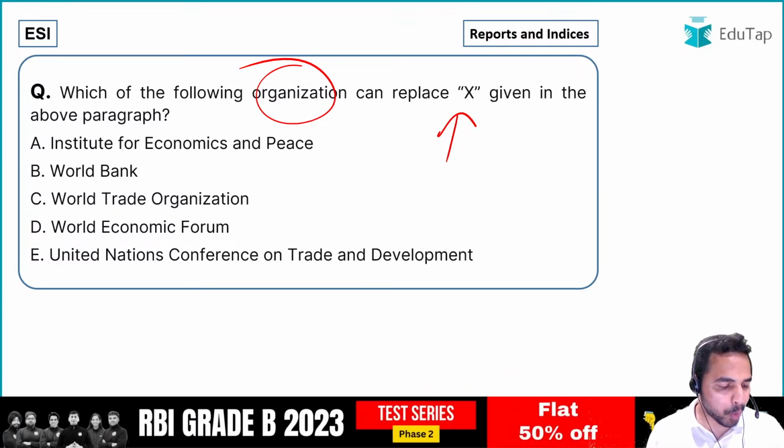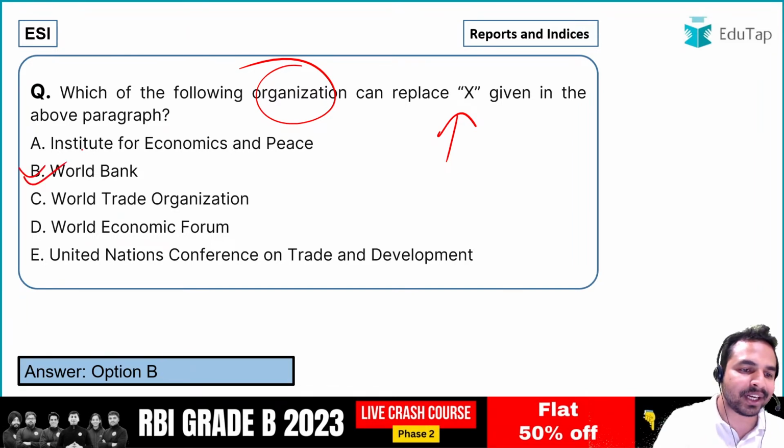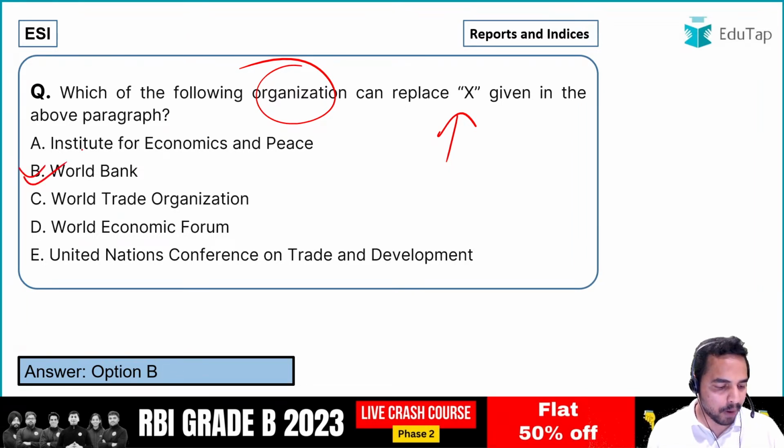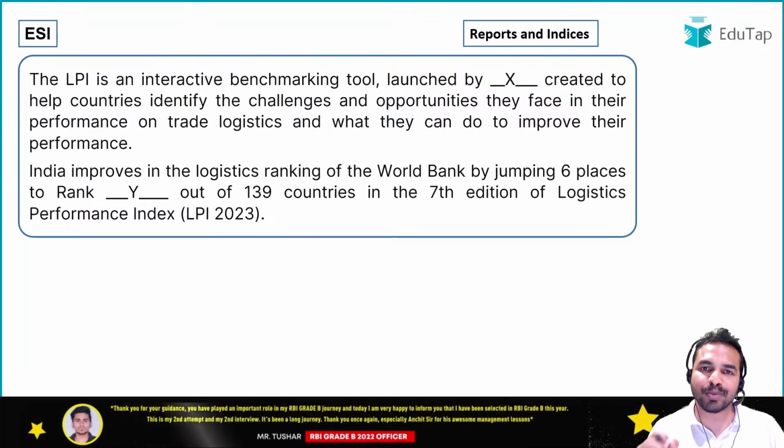So my dear friends, quickly tell me the right answer. What is the organization name which can replace X? It is World Bank. That is option B. Option B, World Bank is the right answer. Pushpendra, Nikhil, Nitin, Kumar, Sumit, everybody has given me the right answer, that is World Bank. Now let's move on to the next question, guys.